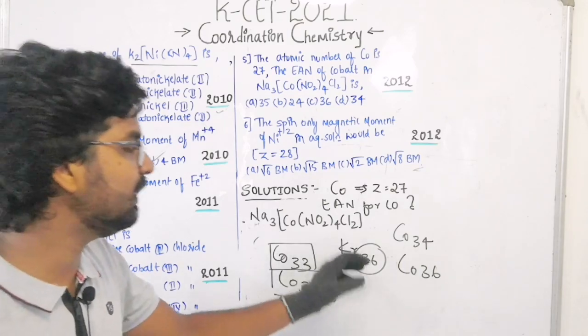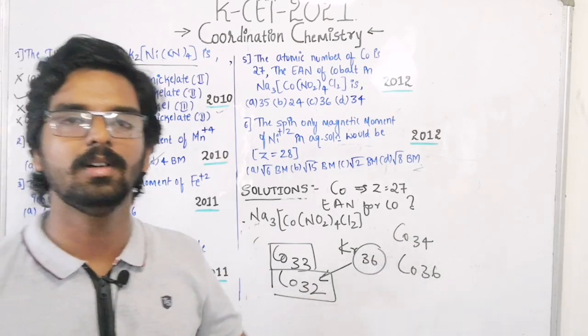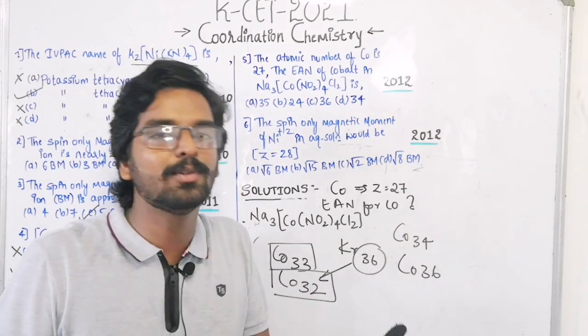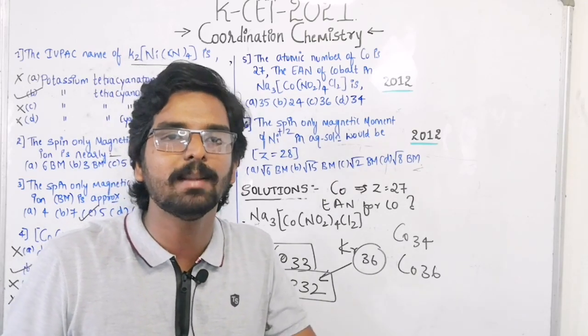So in order to explain this, we need to find out whether the given complex is stable or not. To check whether the given complex is stable or not, we need to find out the effective atomic number.